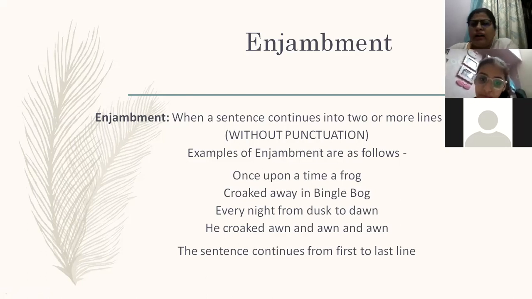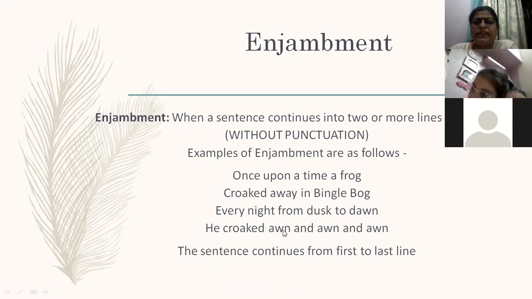Now, Saksham, can you tell me the poetic device in the last line, he croaked on and on and on? Let me see whether you can recall it. Repetition, or you can say anaphora.